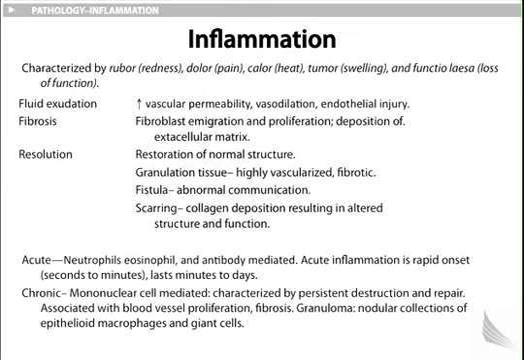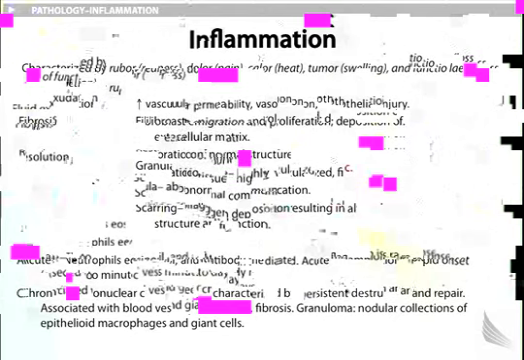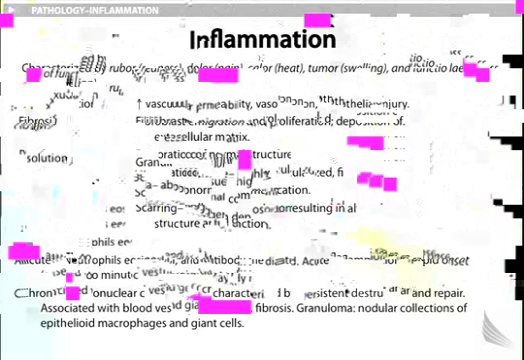In acute inflammation, the type of cells that you would expect to see are neutrophils. If they are immature, you would expect to see band or stab cells, a left shift. Eosinophils are antibody-mediated. Acute inflammation has rapid onset, seconds to minutes, and lasts minutes to days.